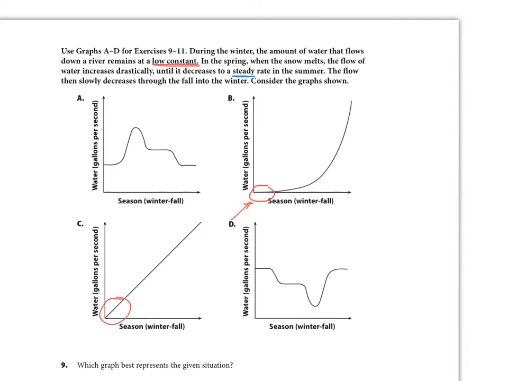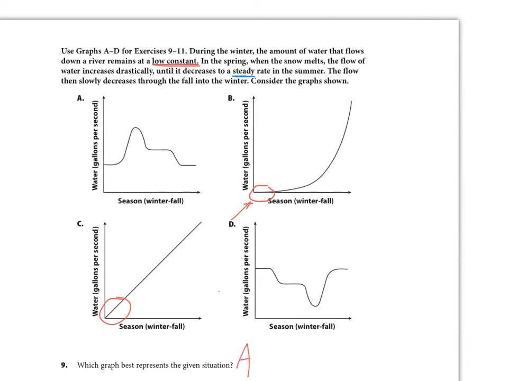So right now, the only 2 that kind of work are this one, which kind of stays constant here, and this one, which kind of stays constant. So we've got to see what happens next. In the spring, when the snow melts, the flow of the water increases drastically. Increases. That means it has to go up. Let's look at this one. It stays constant, but what happens? It goes down. This one's constant, but then what happens? It goes up, and it goes up very fast. So we know it's going to be A. For question number 9, we know the answer is A.